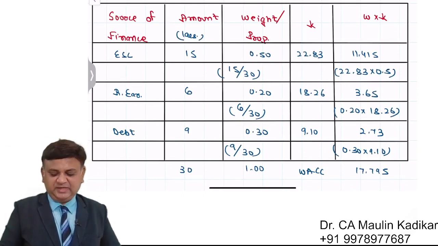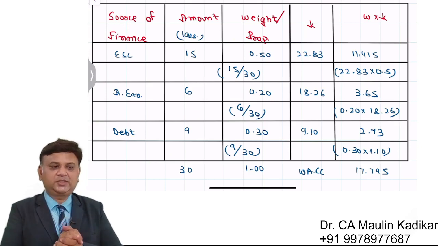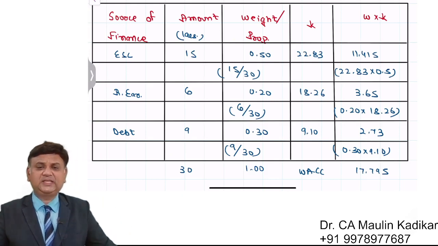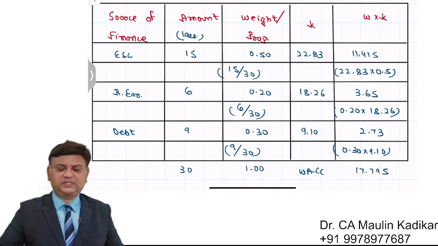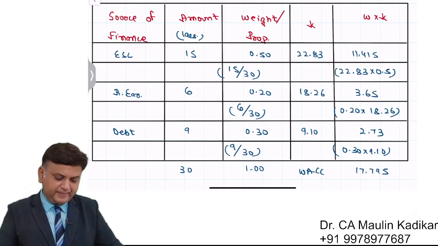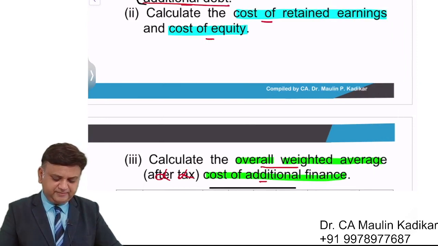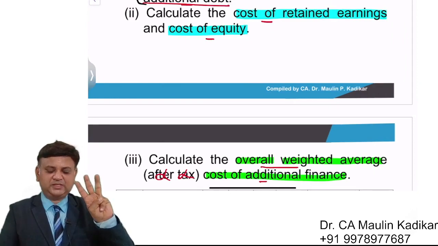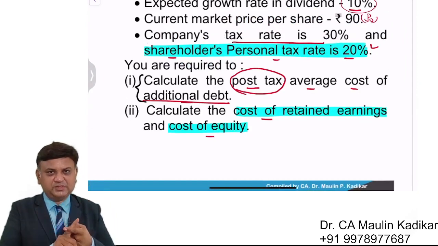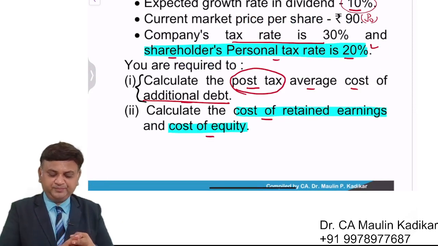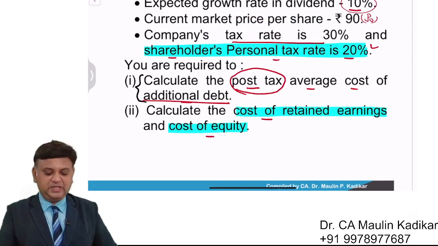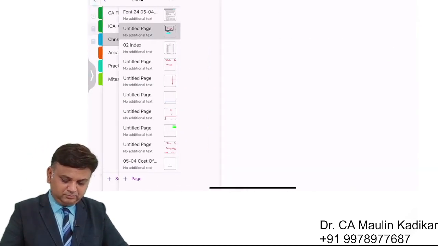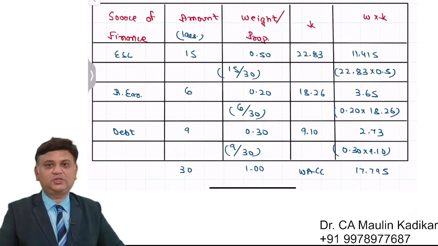Friends, based on this working, we understand that the 30 lakh rupees of additional investment the company is going to make should give a return of at least 17.795 percent. That is what we understand. Dear students, even if the third question is asked, it is necessary that we do the first question, then the second question, and only after that can we do the third question. That is the way we are supposed to do the answer. So this is the way weighted average cost of capital is calculated.